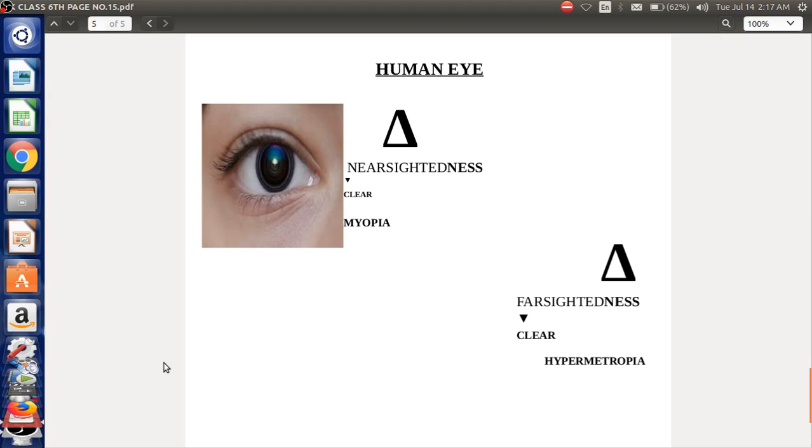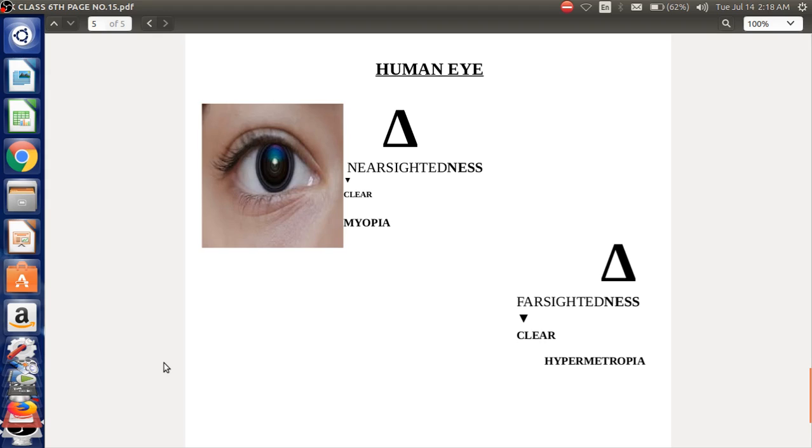We are able to observe near things clearly, but we are not able to see the far away things. So this defect is known as myopia, as you can see by the name only, nearsightedness. So near means the near objects we are able to see them clearly.